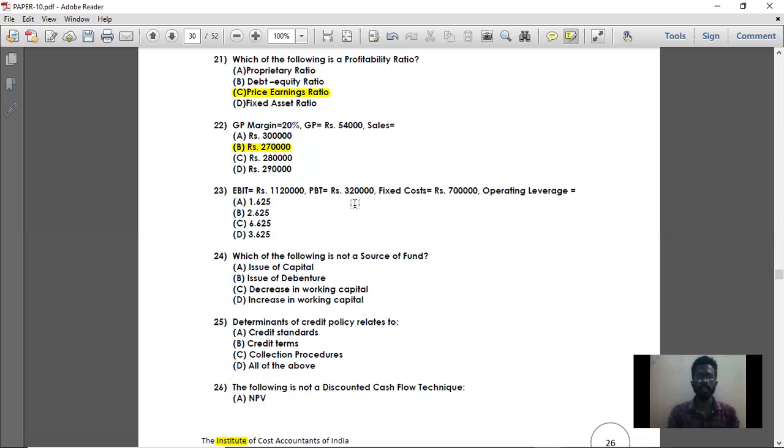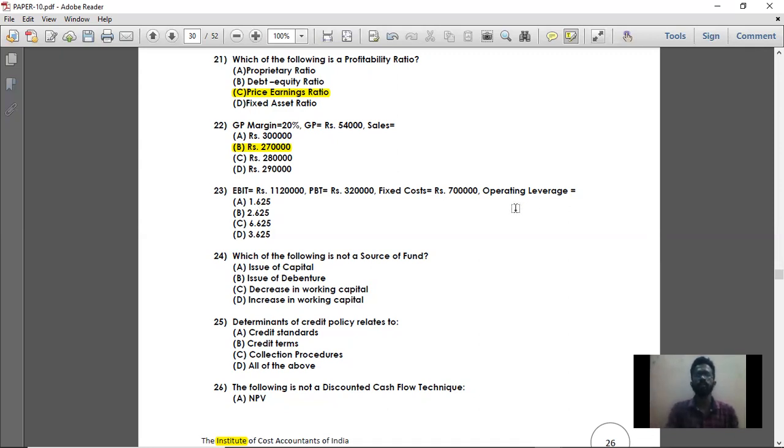Profit before taxes, 3,20,000. Fixed cost is 7 lakhs. They have given three details and three values, and they have asked us for operating leverage. So what is the formula for operating leverage? Contribution divided by EBIT. Here we know what EBIT is. We should find what the contribution is, then calculate the operating leverage by applying the formula contribution divided by EBIT.